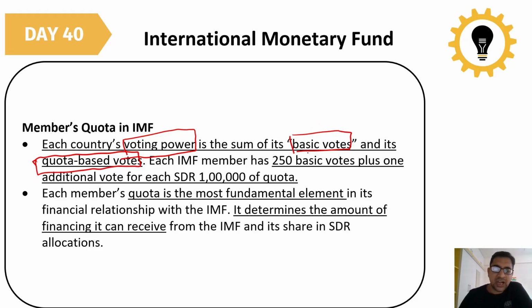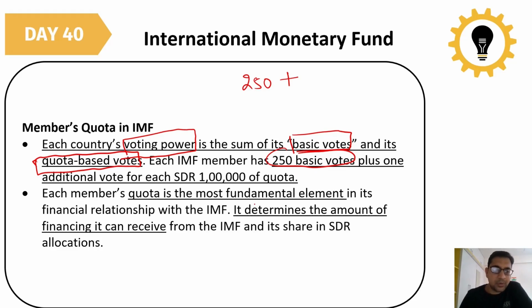Each IMF member has 250 basic votes plus one additional vote for each SDR 1 lakh of quota. So the more SDRs you have, the more your voting power becomes. The less quota you have, the lesser your voting power becomes.